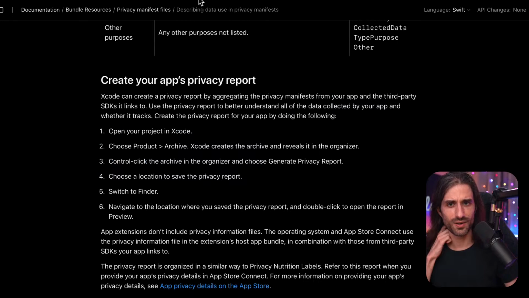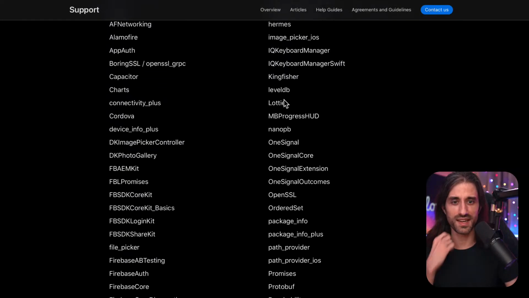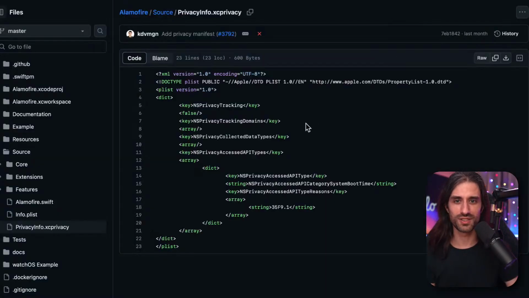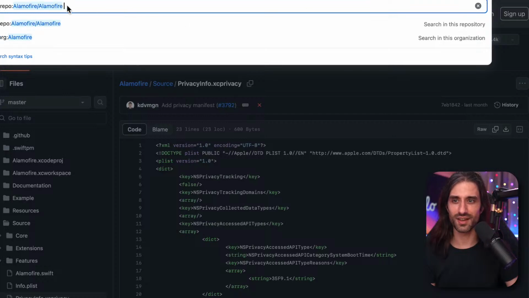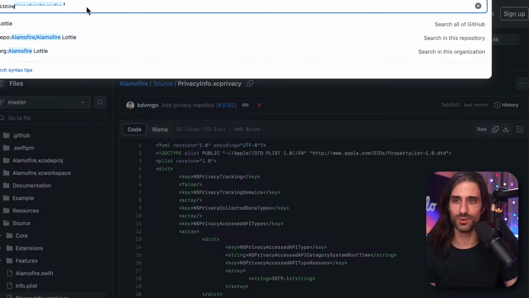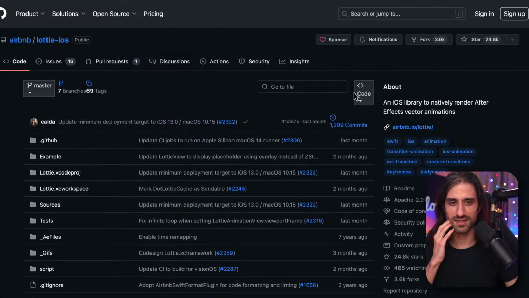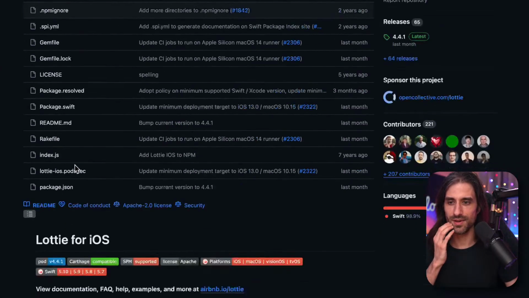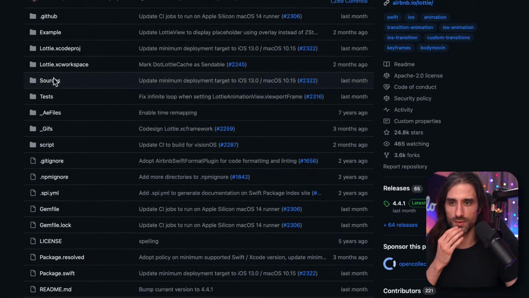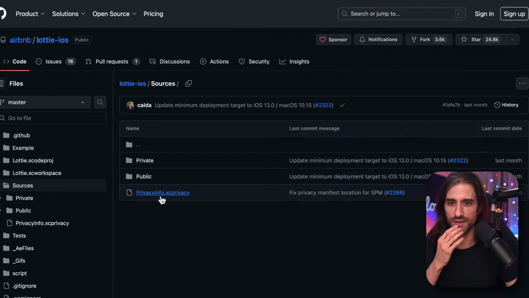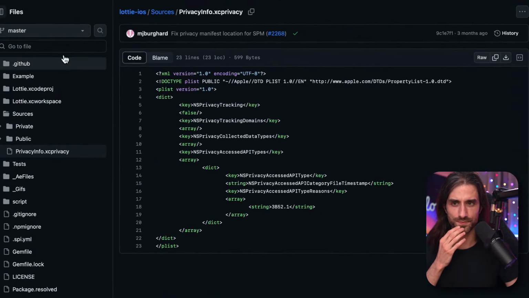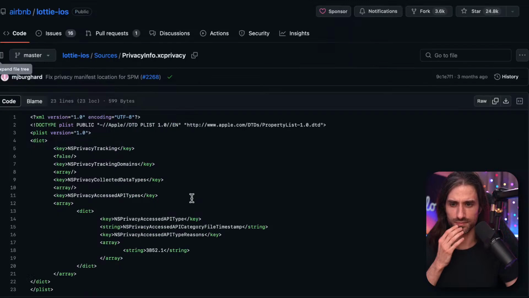So let's see, I want to see other SDKs I wanted to check. Yes, I was curious to check Lottie. What does Lottie do? So I just want to check Lottie iOS. So I'm gonna have a look. This time I won't download it, I will just have a look at the file. So they also added one. Let me hide this.